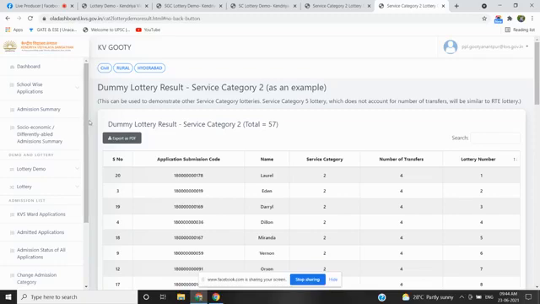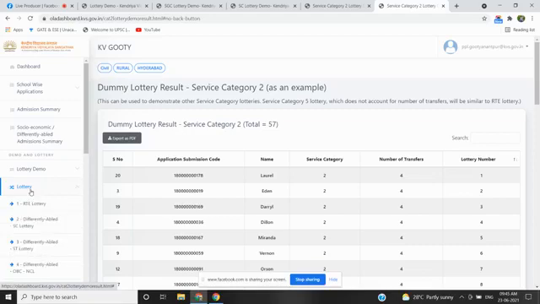Next, we are going for the final lottery of Kendriya Vidyalaya Gutti class 1 admissions 2021-22. And this will be the final lottery that I am going to perform.